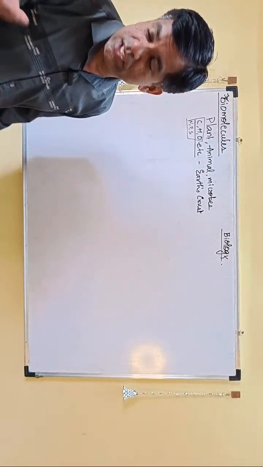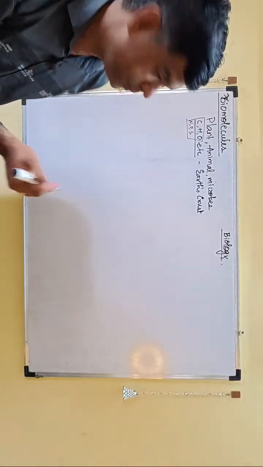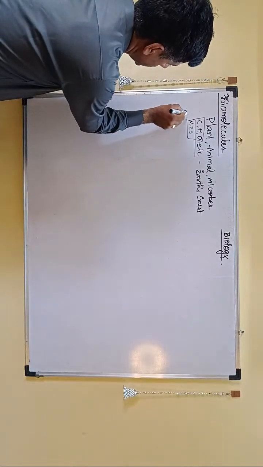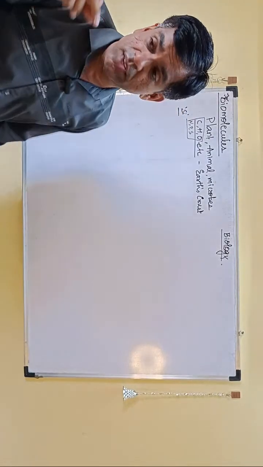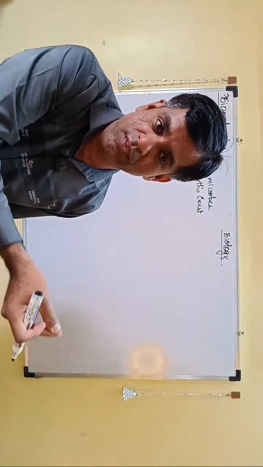Whereas others like calcium, magnesium, sodium, potassium, they are more present in the Earth's crust, right? Silicon, they have mentioned, if you look at the table, is present in a very negligible amount in the human cell, but it is present at a very high percentage.